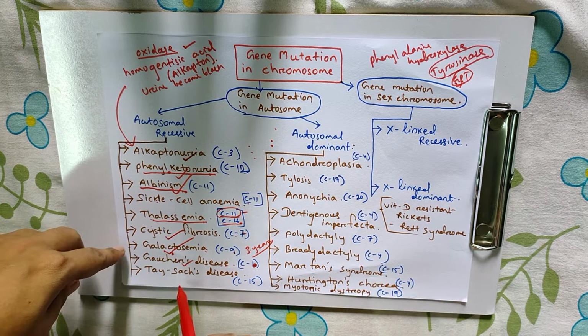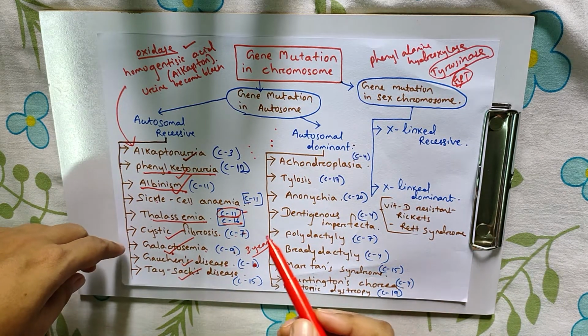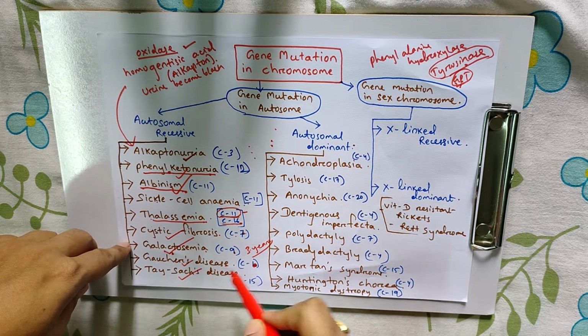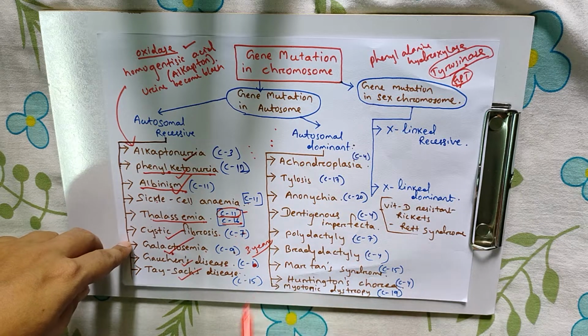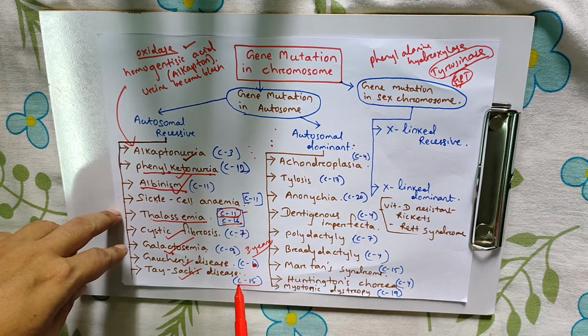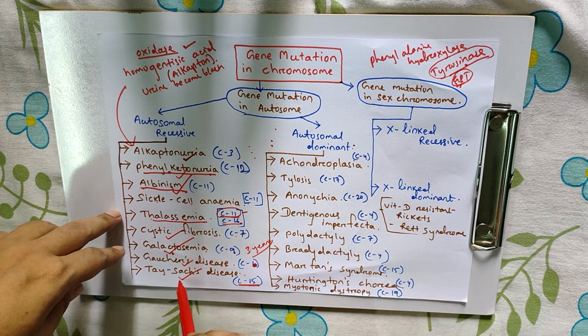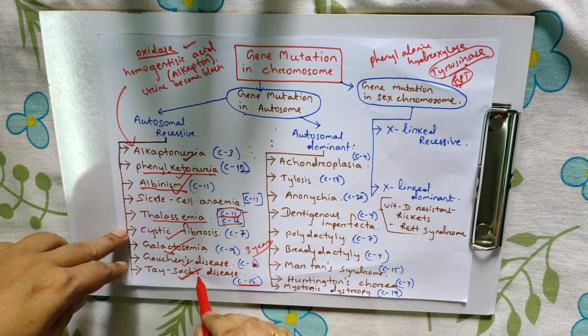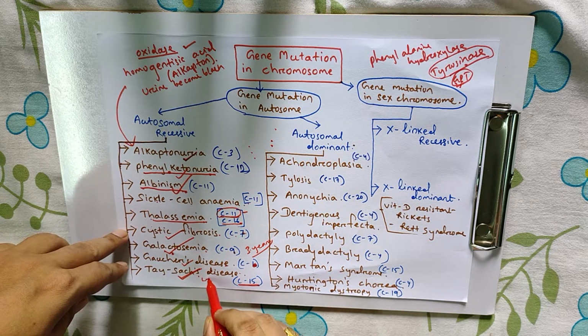The next one, Tay-Sachs disease. This type of disease occurs due to a mutation in chromosome number 15. In this disease there is weakness in the muscles.